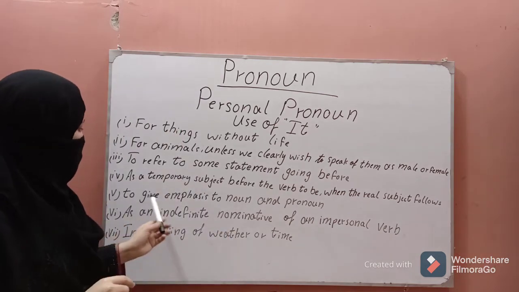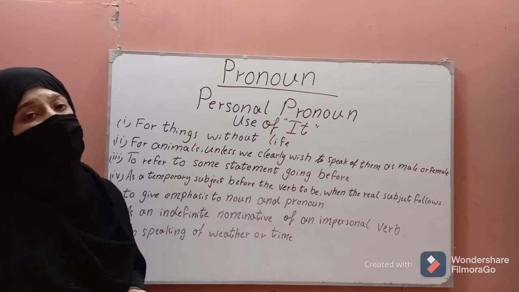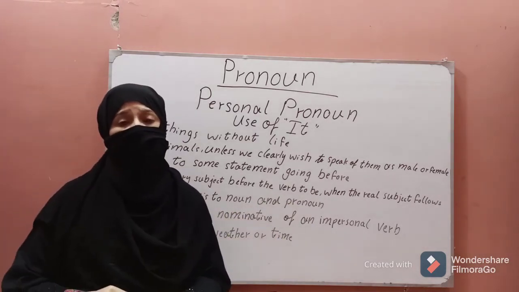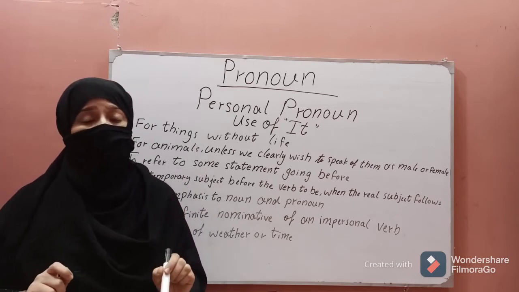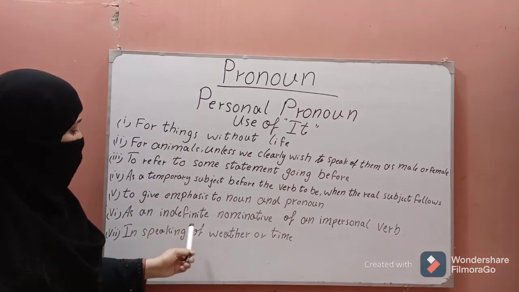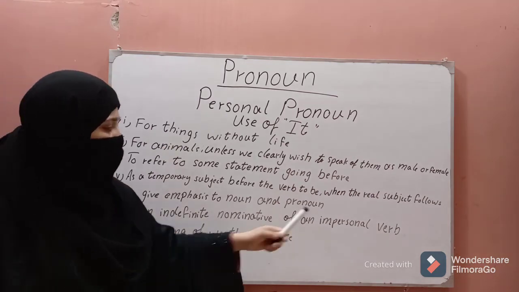Another use is to give emphasis to a noun and pronoun. If we want to give emphasis to a noun and pronoun, we will use it. For example, we can say it is you who began the quarrel. Another use is as an indefinite nominative of an impersonal verb.